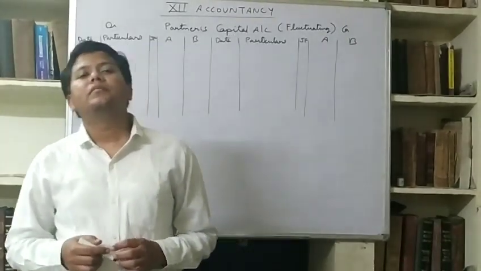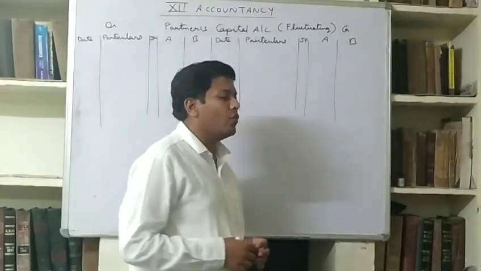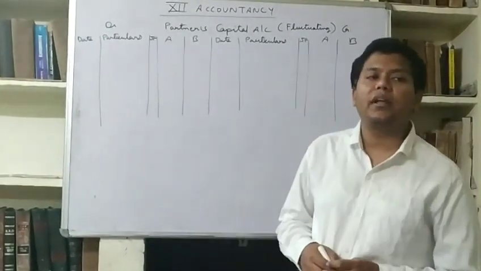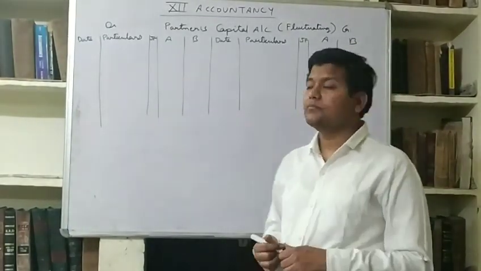You should have remembered that in capital account opening balance is shown on the credit side.